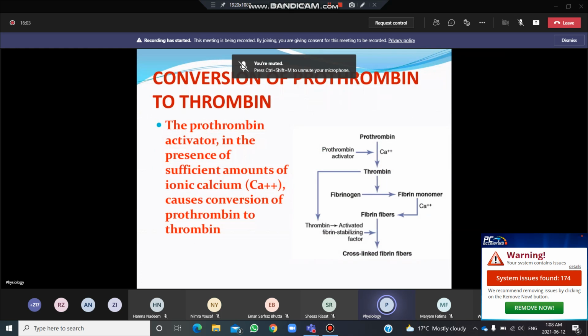Now that we have discussed how the prothrombin activator has been formed, the next step is the conversion of prothrombin into thrombin. Prothrombin activator is the enzyme or the catalyst which catalyzes the reaction for the conversion of prothrombin into thrombin. And remember, again, calcium ions are needed in this process also. So the prothrombin activator, in the presence of calcium ions, causes conversion of prothrombin into thrombin.